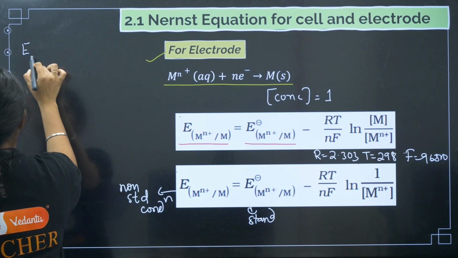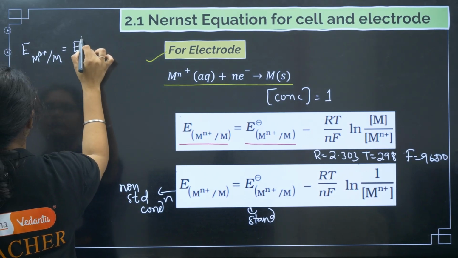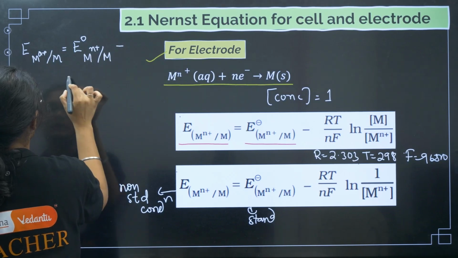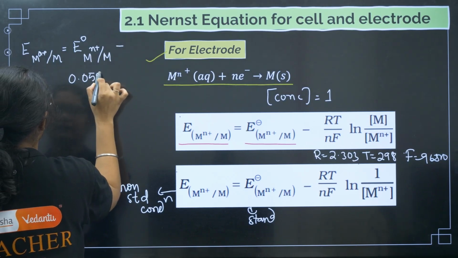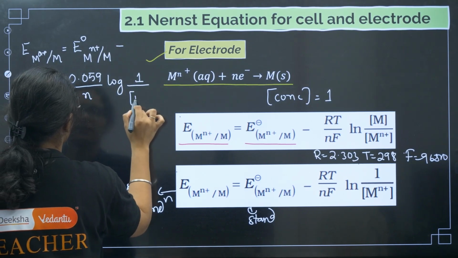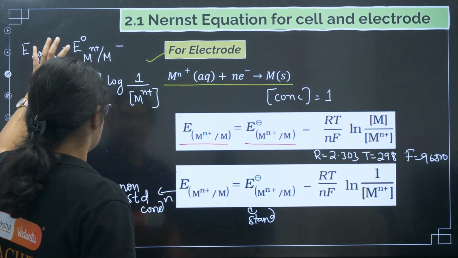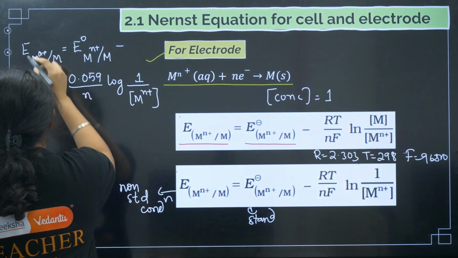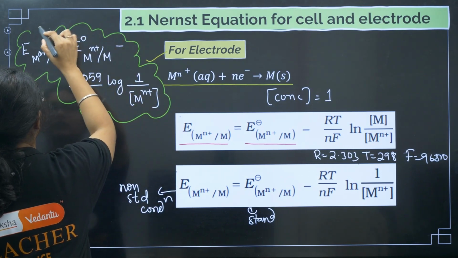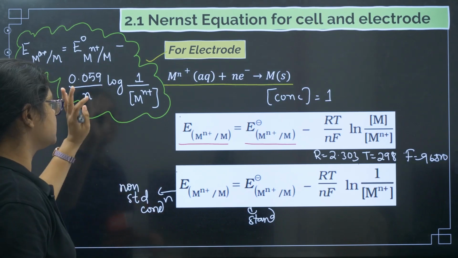So E of the rod, non-standard, is equal to E naught of Mn plus to M minus 0.059 by n log of 1 by Mn plus concentration. So remember this formula, this is what we are going to use in our question. For single electrode, this is how we can calculate.